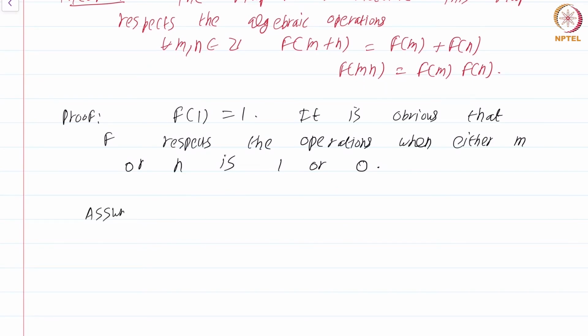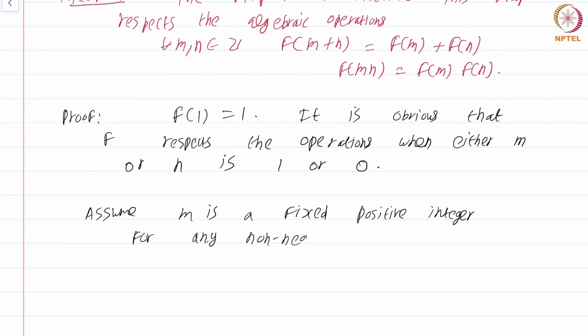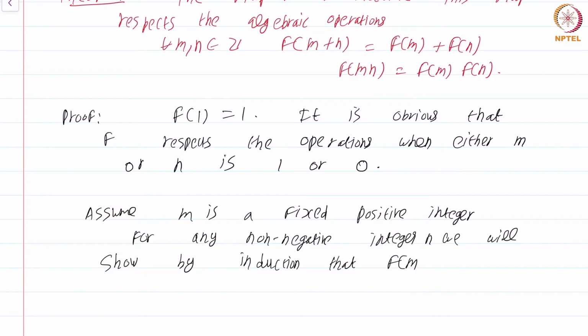Now, since we have shown this for when m or n is 1 or 0, we will assume that m is a fixed positive integer, and then we will show by induction that f of m plus n is f of m plus f of n.